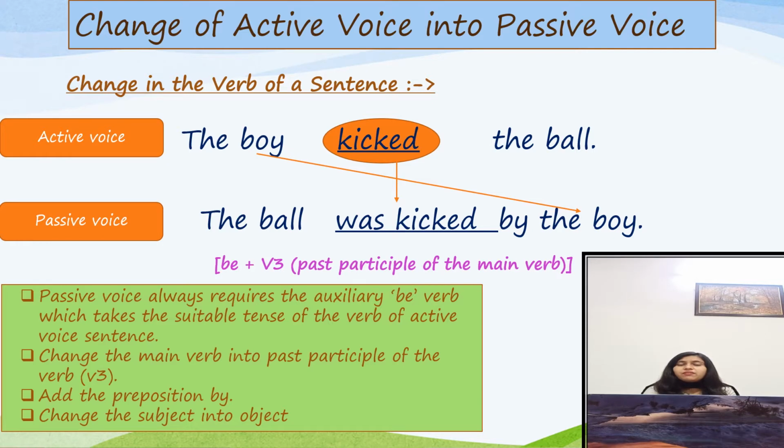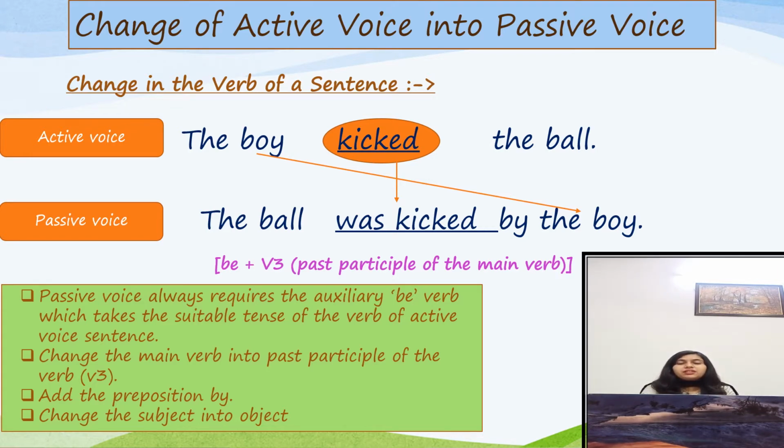As we have already recognized that this sentence is in simple past tense, that's why we have used the simple past form of the be verb. The simple past form of the be verb is was and were. Because in this sentence the ball is in singular number, that's why we have used was.